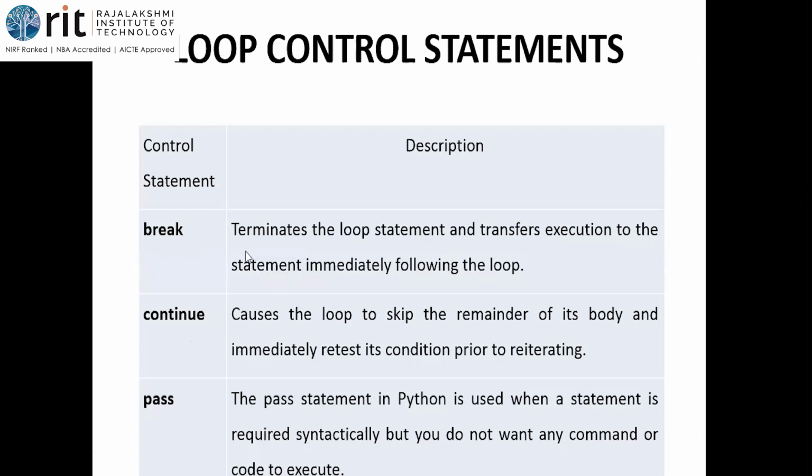Then the second statement, next to break, is continue. When the interpreter encounters the continue statement, it causes the loop to skip the remainder of its body. So say for example, there are 10 lines in the logic, in the for loop. When the continue statement comes, somewhere in between I have placed continue. After the continue statement comes, we will not go to the next line in the logic. We will come out of that iteration alone, it is not exiting from the loop.